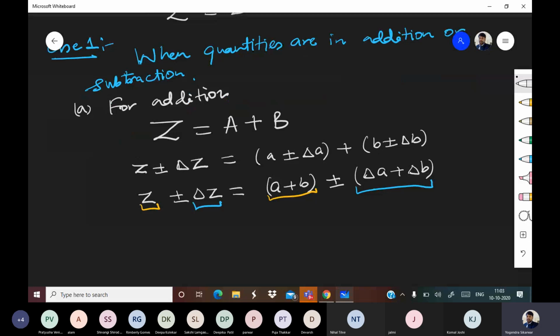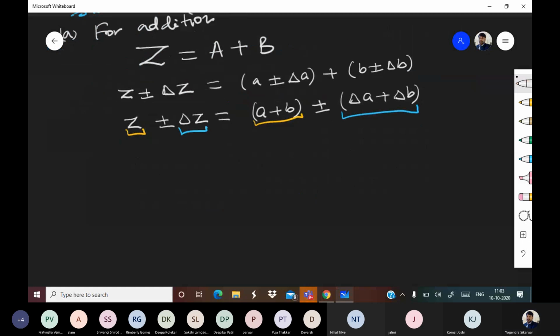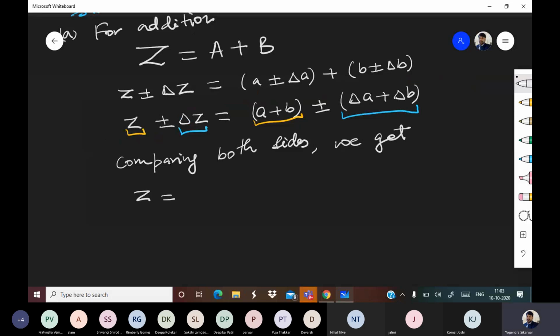So comparing both sides, what do we get? Small z is equal to a plus b, and delta z is equal to delta a plus delta b.